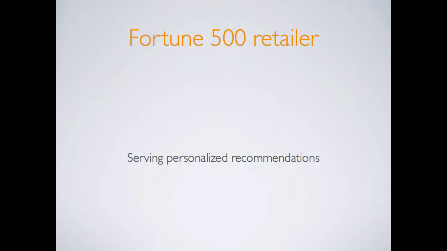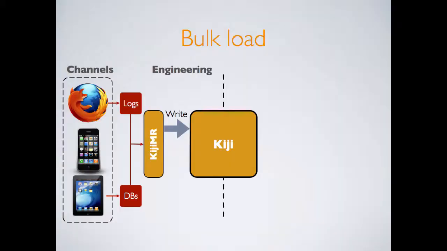All right, so the Fortune 500 retailer uses Kiji for personalized product recommendations. If you're really curious who it is, you can just go to kiji.org. We have their logo on our website. Anyway, first, when they're using Kiji, they bulk load. This is a big retailer, so they have a lot of legacy infrastructure for recording customer interactions, product catalogs, things like that. So they use Kiji MR to bulk load all of this data into their Kiji tables.